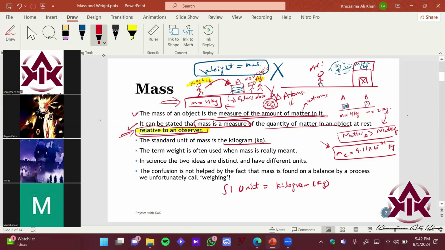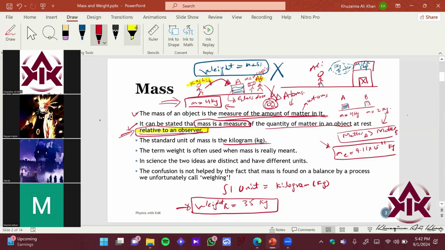Okay, the confusing part is that कि we often say कि let's say if I ask what is your weight, Ryan, what is your weight? Sir, 35 kg. 35 kg, right? So I said क्या Ryan, आपका weight क्या है, Ryan said कि my weight is 35 kg. So do you think it's the correct logic over here? Are you stating your mass or weight?